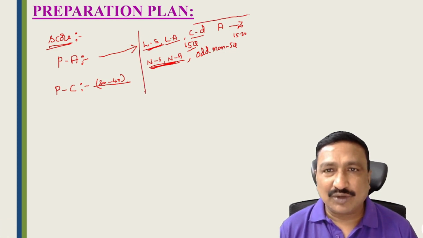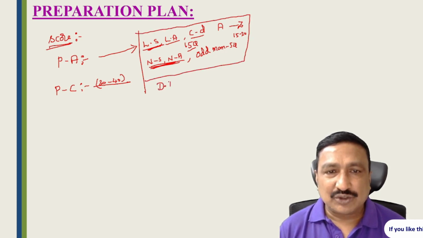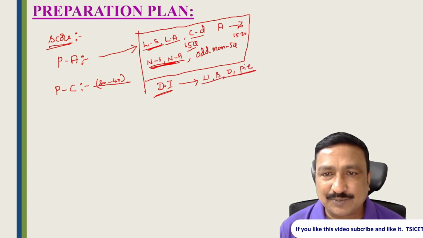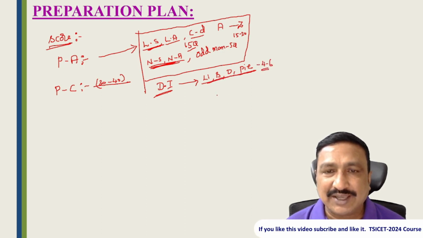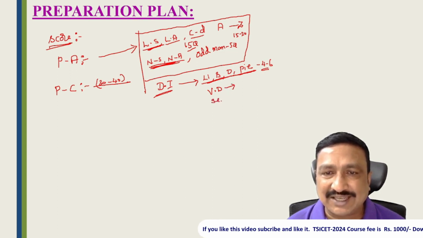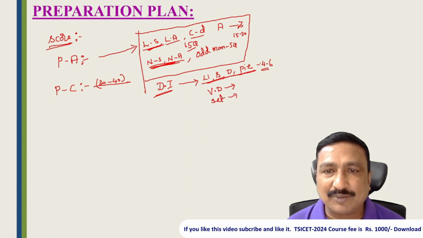Once this topic is over, your reasoning preparation, then start preparing for data interpretation. In data interpretation we also have to learn concepts. One is line diagrams, second is bar diagrams, third is data diagrams, and fourth is the pie chart. If you practice these diagrams perfectly, you can get 4 to 6 marks. Right, students? And the second thing is Venn diagrams. Sometimes they give diagram-based questions, and sometimes set theory based questions. So if you are perfect in these concepts, then you can get 10 out of 10 questions.